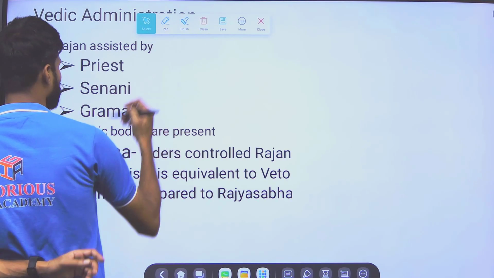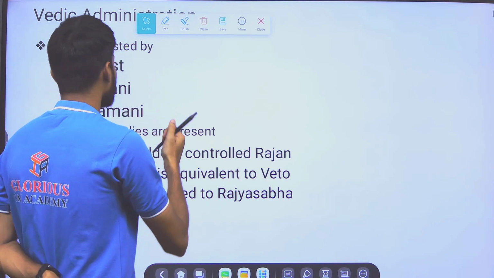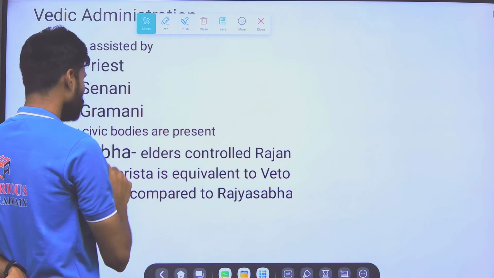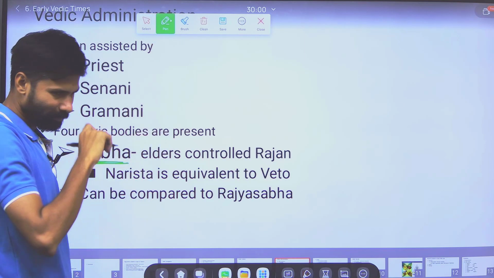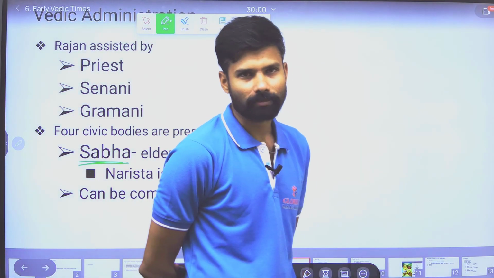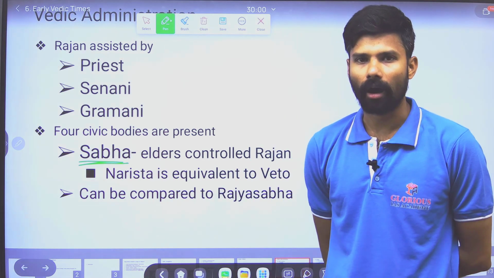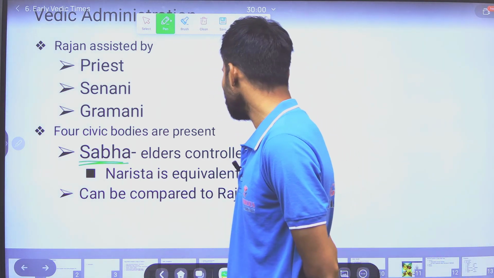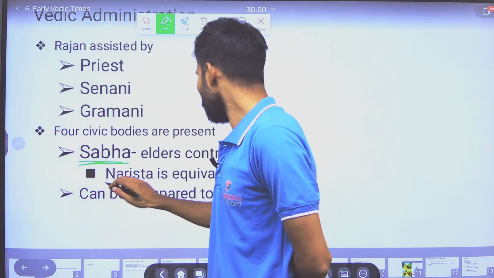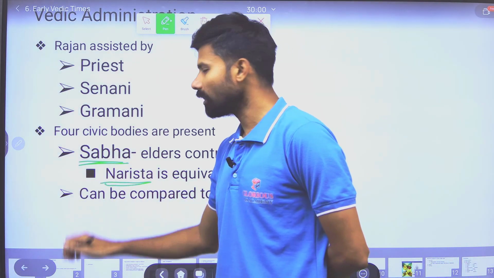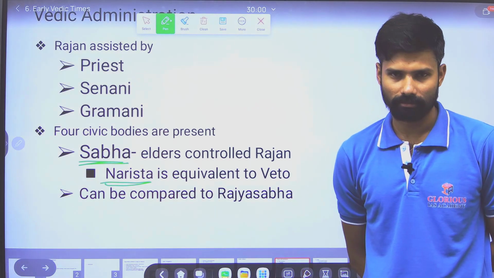And there used to be four civic bodies. What are those four civic bodies? We have only just discussed Sabha. Sabha is compared to our Rajya Sabha. All the elders are present in it, and they used to control the Rajan, and they had a special power called Narishta.